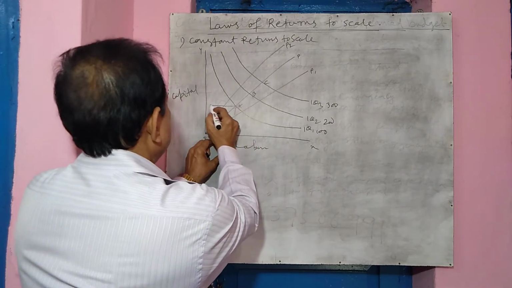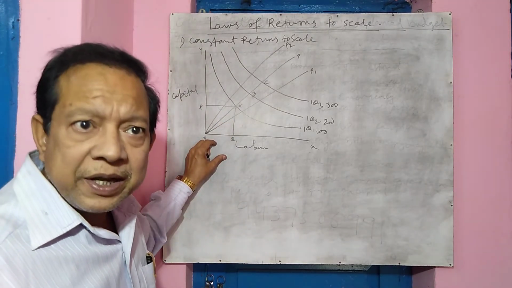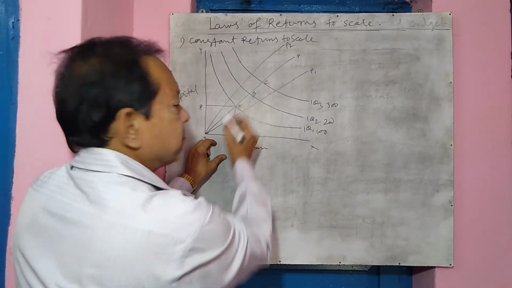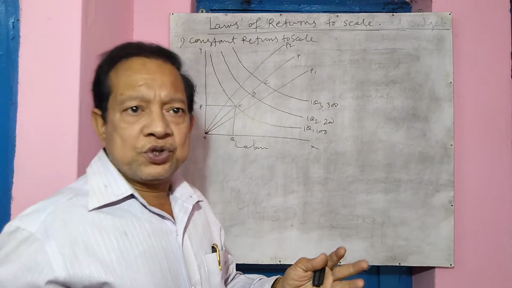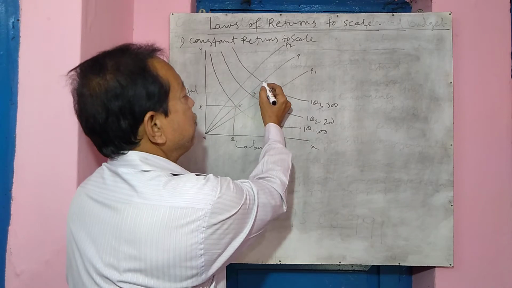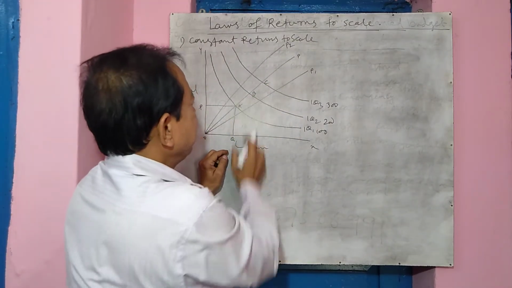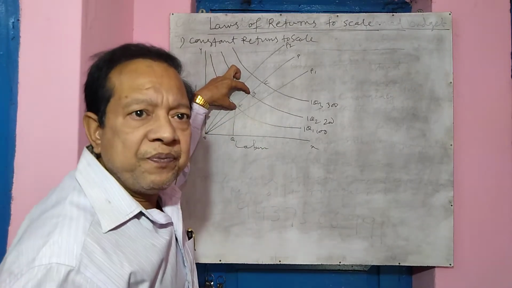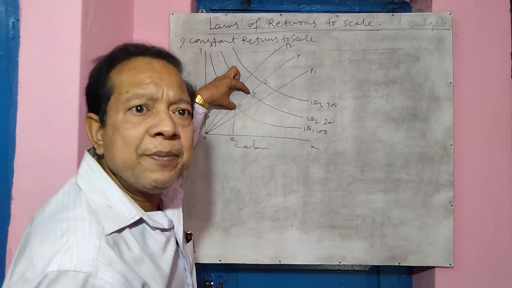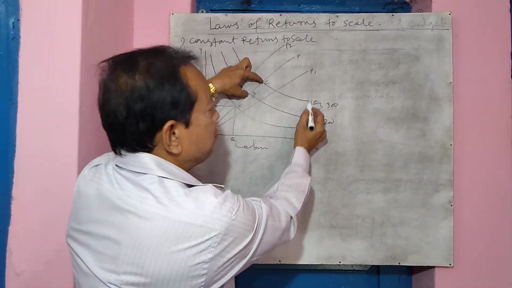We have to give OP amount of, let's say, cost. Cost means input of capital and labor. Now if you want to increase output, how much extra input are you giving? We are moving from A to B, again B to C. If we move from A to B, we are giving this much extra input. Now how much extra output are you getting? From 100 you are going to 200, 100 units. Again from B to C, you are getting from 200 to 300 output.